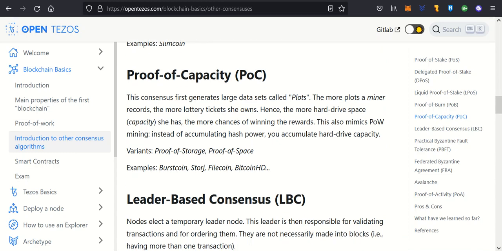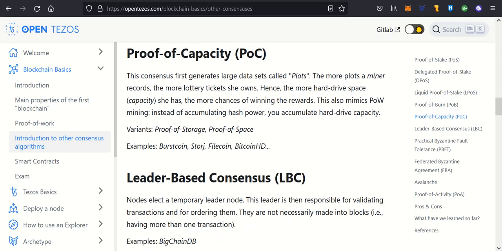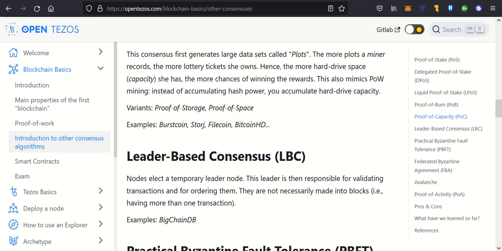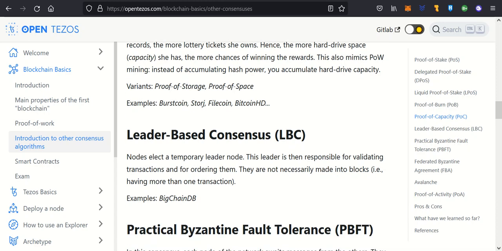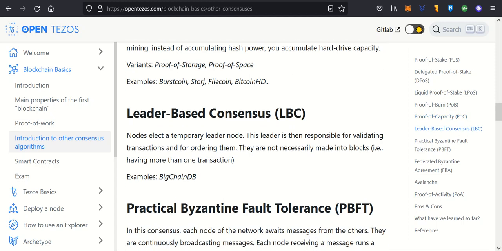Proof of Capacity, POC. This consensus first generates large datasets called plots. The more plots a miner records, the more lottery tickets they own. Hence, the more hard drive space, capacity, they have, the more chances of winning the rewards. This also mimics POW mining. Instead of accumulating hash power, you accumulate hard drive capacity. Variations: proof of storage, proof of space. Examples: Burstcoin, Storj, Filecoin, Bitcoin HD.